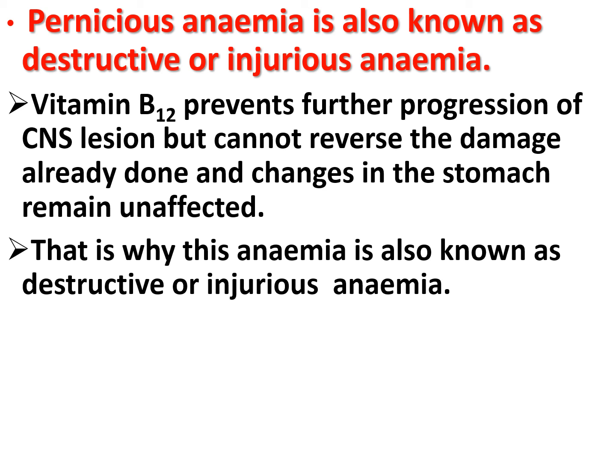Treatment of pernicious anemia with vitamin B12 prevents the further progression of the CNS lesion but cannot reverse the damage that is already done, and changes in the stomach remain unaffected. That's why this anemia is also known as destructive or injurious anemia.